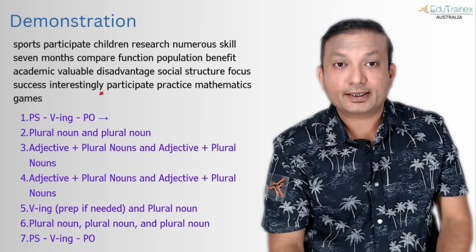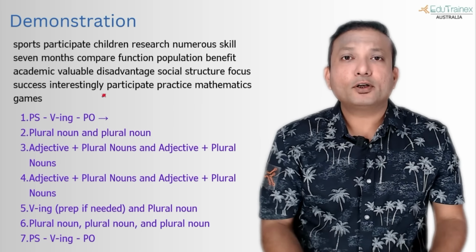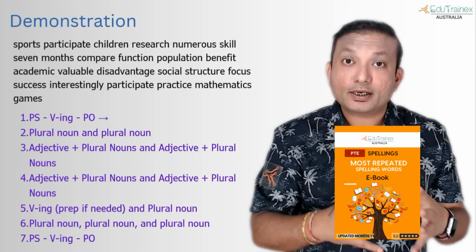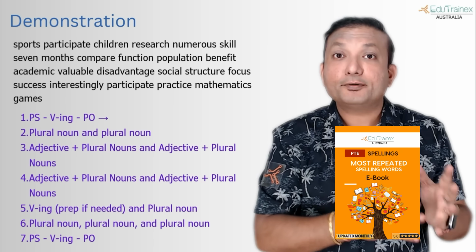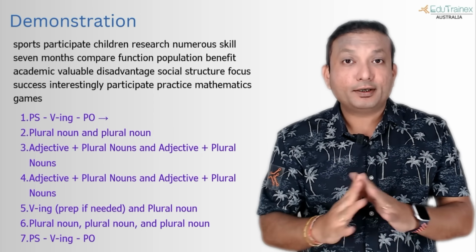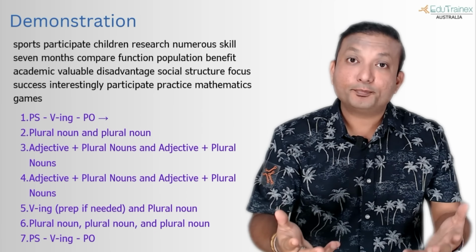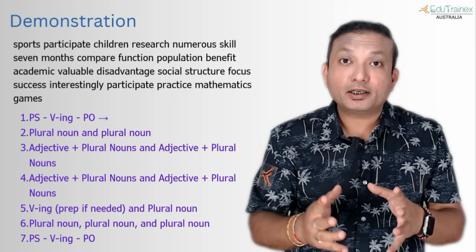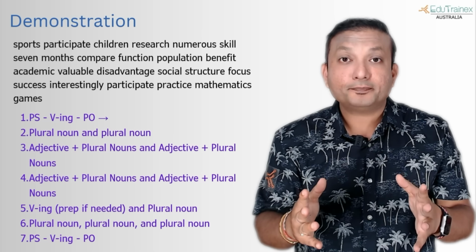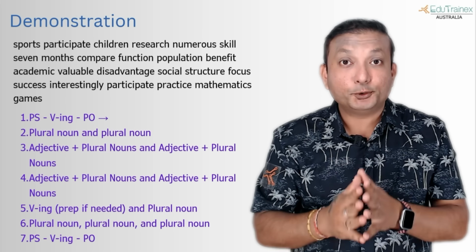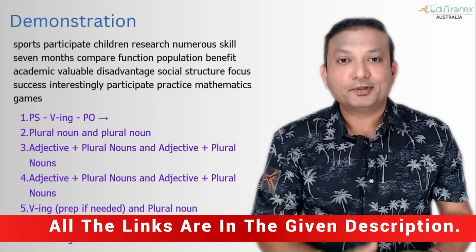participate, practice, mathematics, games. Now, a basic level of spelling you still need to have, and that's why we offer that spelling ebook every month. That is available in the VIP plan. Of course, for live class students, everything is available. But if you have already invested money somewhere, for another institute, and you still need the spelling ebook or vocabulary ebook, then you can explore the VIP plan that is available as YouTube membership. All the links are given in the description.